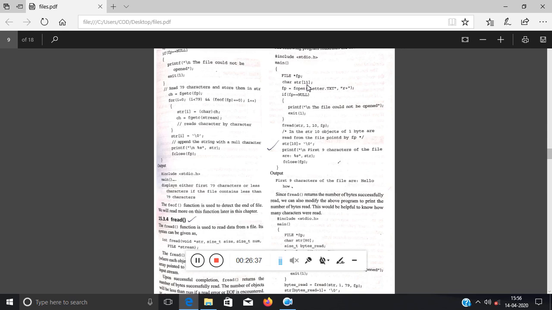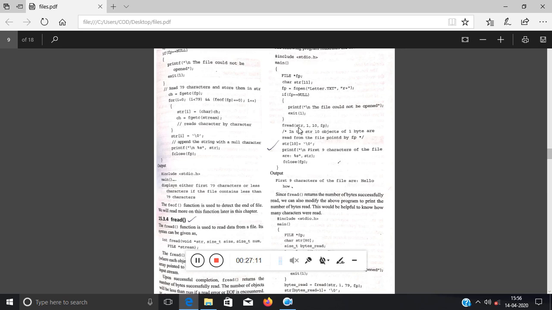Obviously, since it is a character array, they have passed the size of each block of the array, and it will be 10, it will be storing 10 objects of size 1 byte, and it will take the content from which file, letter.txt, and letter.txt is connected to fp, so fp is passed over here.